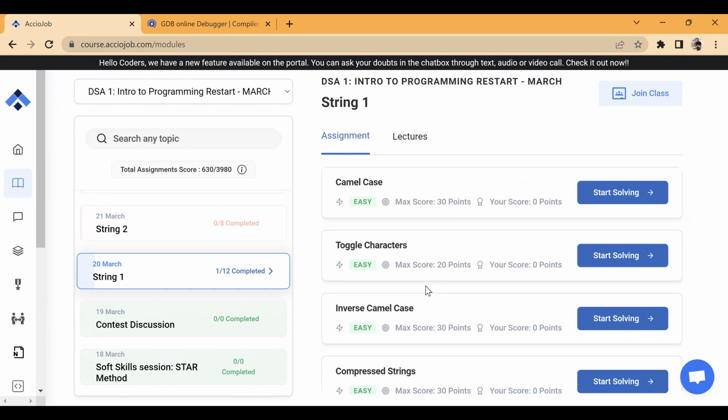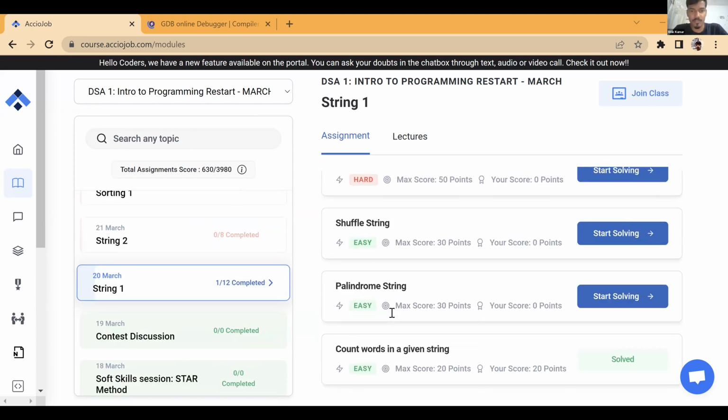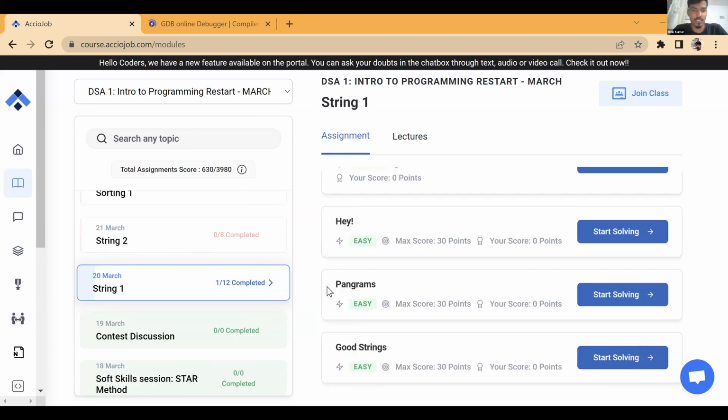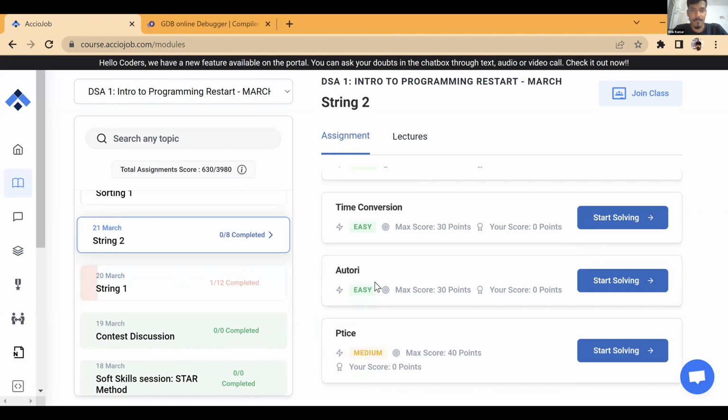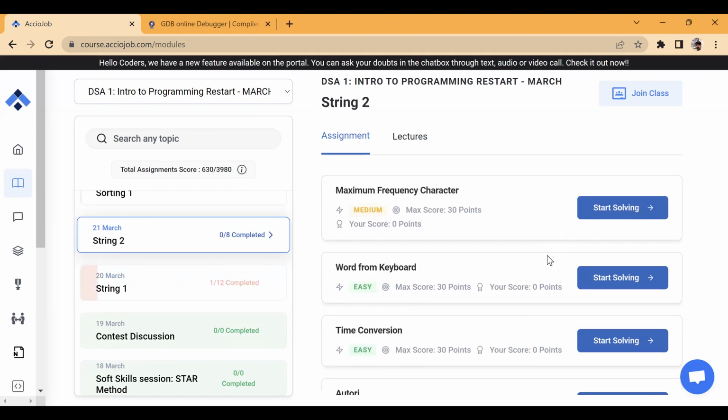Sir, yes sir, I have a small doubt, sir. I just copied a coding portion into the chat. Is it from the assignment or is it from the class? Assignment question, sir. Okay. In the keyboard. Is it there in string 2? One second, sir. Word from keyboard. This one, right? Yeah, yes.